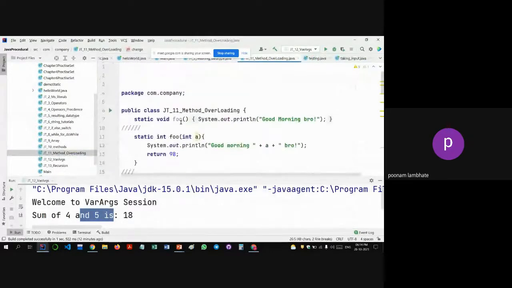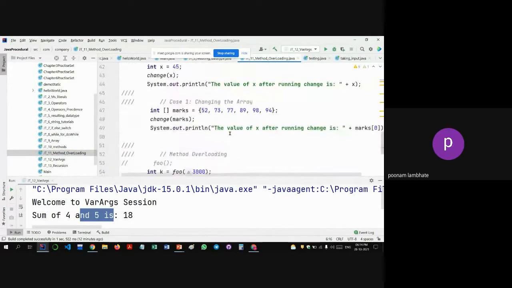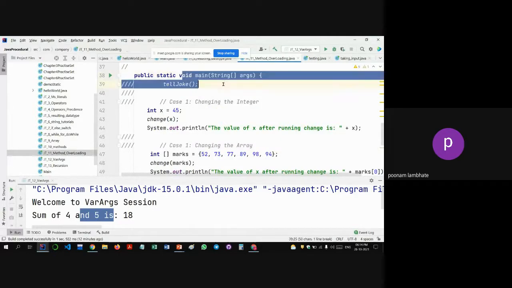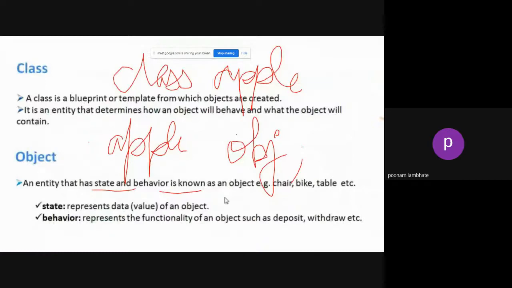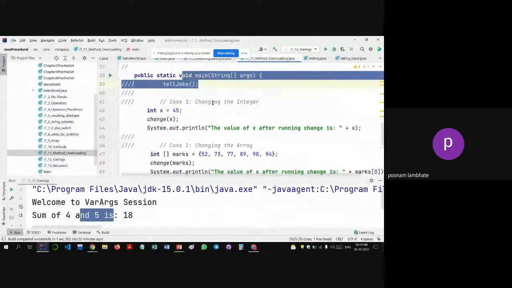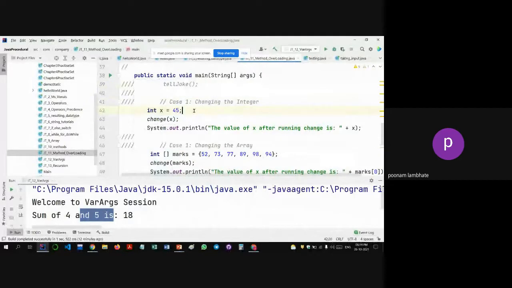Here the class name is JT something something method overloading, and inside this class we have our main method. So inside classes, till now, we have seen methods. And inside methods, we have dealt with the variables. Inside this main, we have int x equal to 45. So inside our methods, we have seen variables.